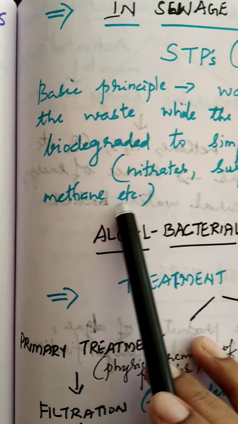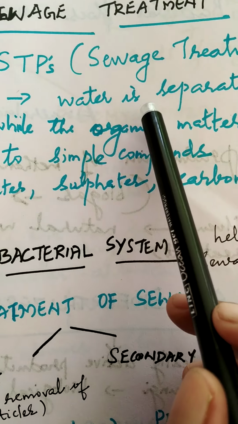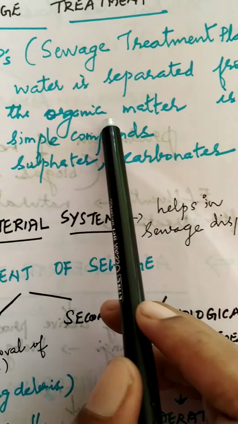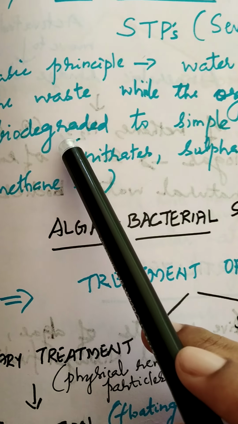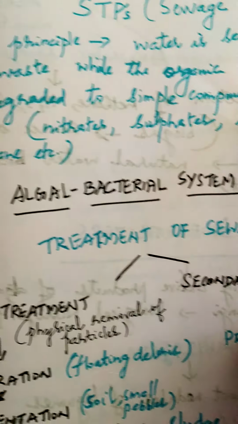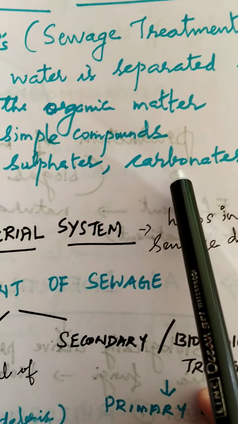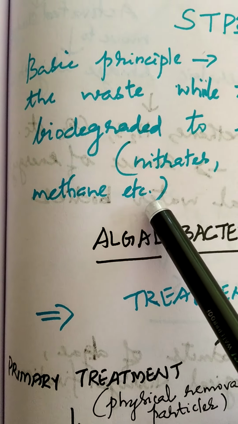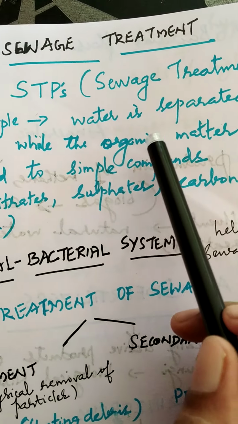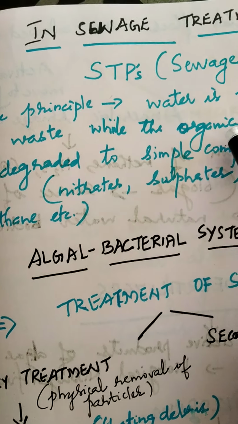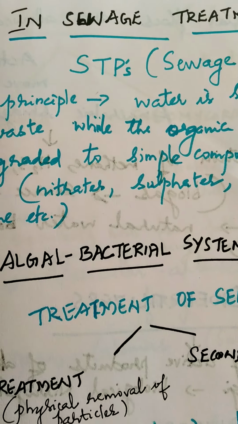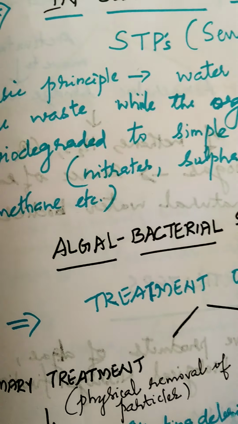The basic principle in the sewage treatment plant is that water is separated from the waste, while the organic matter is biodegraded, or degraded biologically, to simple compounds like nitrates, sulfates, carbonates, and also methane, etc. So the main purpose of the sewage treatment plant is to separate the water from the organic waste, and this organic matter will be converted to simple compounds like nitrates, sulfates, carbonates, etc.